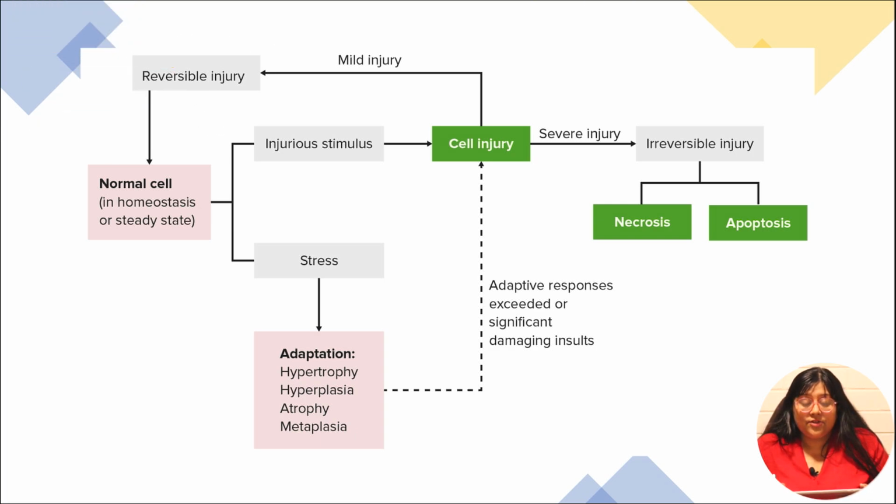Whenever the stress stimulus persists for a longer period of time, the cell undergoes injury. This injury could be reversible or irreversible. The irreversible cell injury is also known as cell death, and the cell death can be of two types, either necrosis or apoptosis. I will cover the cell injury in detail in the next session. Today I will be talking mainly about cellular adaptations.